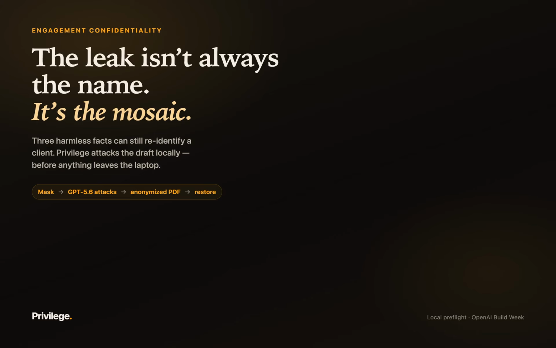I am a consultant and freelancer. I want frontier AI on client documents without uploading the raw file. Privilege is my local preflight. Mask on my laptop first, then use any AI.